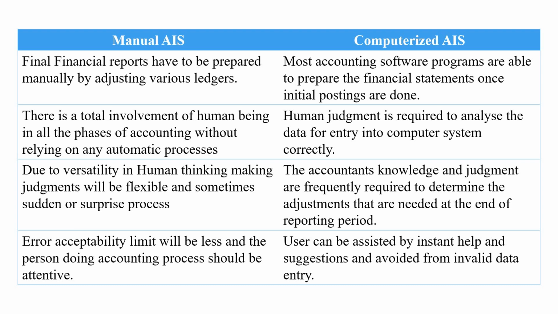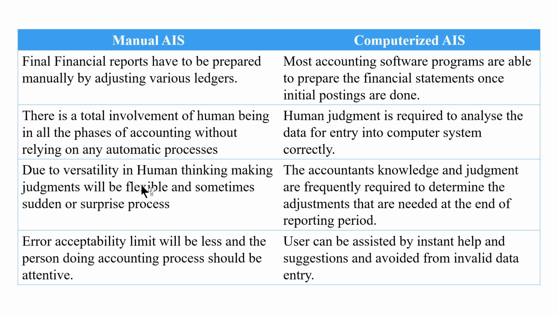Suppose we have a transaction, we first have to understand and analyze the transaction, and we should know to which particular voucher we have to go for recording this particular transaction. In case of computerized AIS, if the ledger accounts are created correctly and the transactions are recorded in the correct voucher, then we will get accurate results.